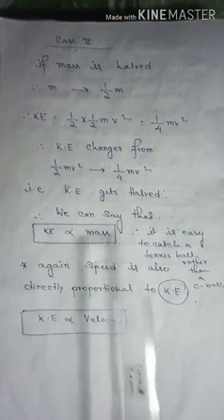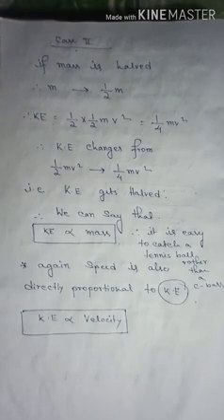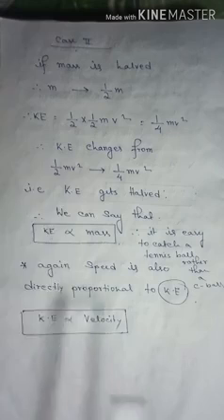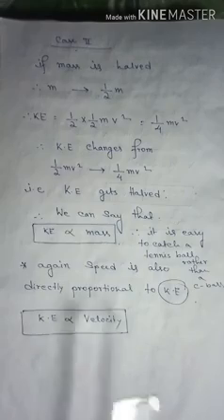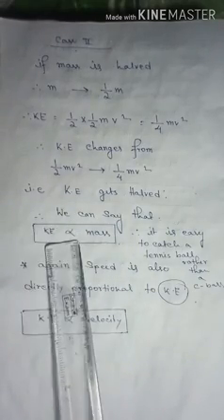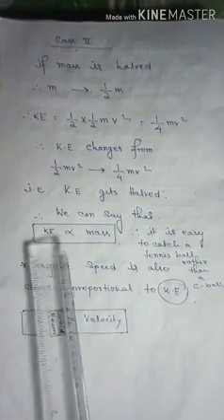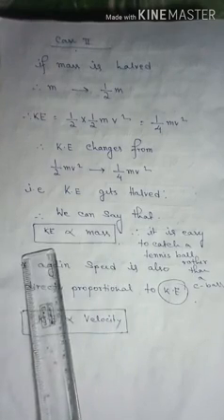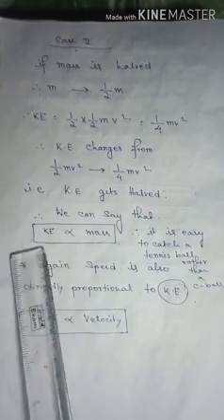So we have seen that if the mass is doubled, the kinetic energy gets doubled. Now we can see that if the mass is halved, the kinetic energy also gets halved. So we can clearly say that the kinetic energy is directly proportional to the mass. Therefore, if the mass increases, the kinetic energy also increases.